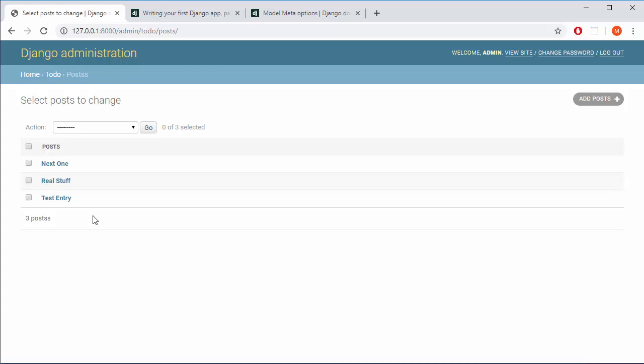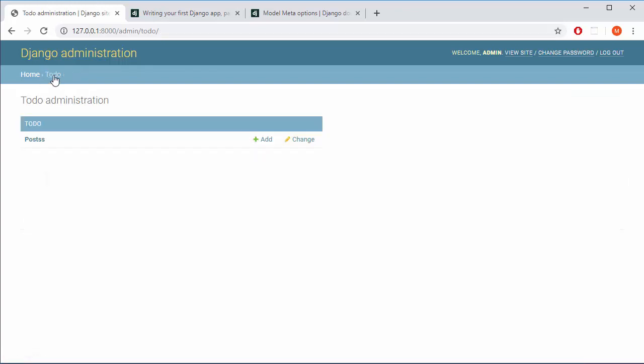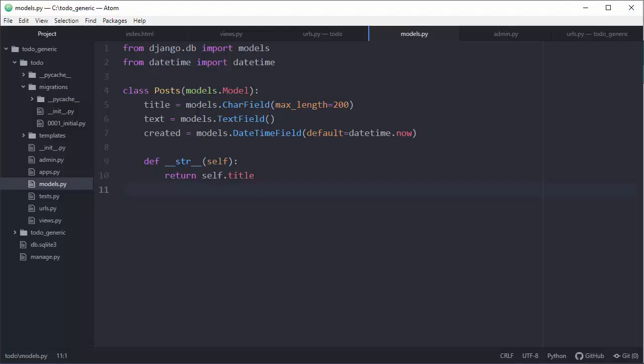Now that's the one part of the story. The next part is we have two S's here, two S's at the end. So how to change that? Again, we need to go to models.py, and down there we need to add a specific class. Meta class. So every time you are basically beautifying your reports in Django, you will use class Meta this, class Meta that. Class Meta,